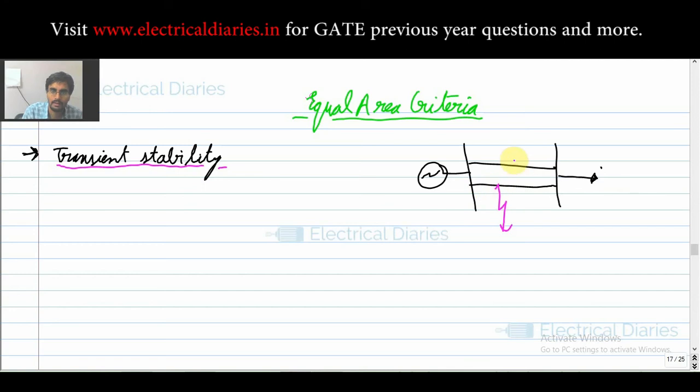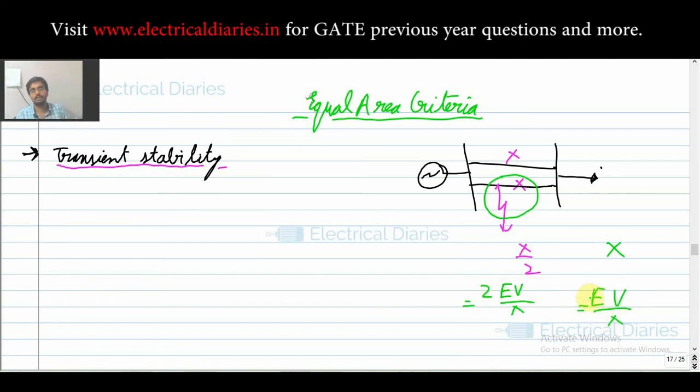Okay, see, if the reactance of this line is x and this is x, so the total equivalent reactance will be the parallel, that is x by 2. But if the fault occurs in this line, that means this line gets removed. Okay, so only the equivalent reactance is now x. That is, initially your power before fault was EV by x by 2, but after fault your real power transfer is EV by x. Okay, so your power transfer is reduced.